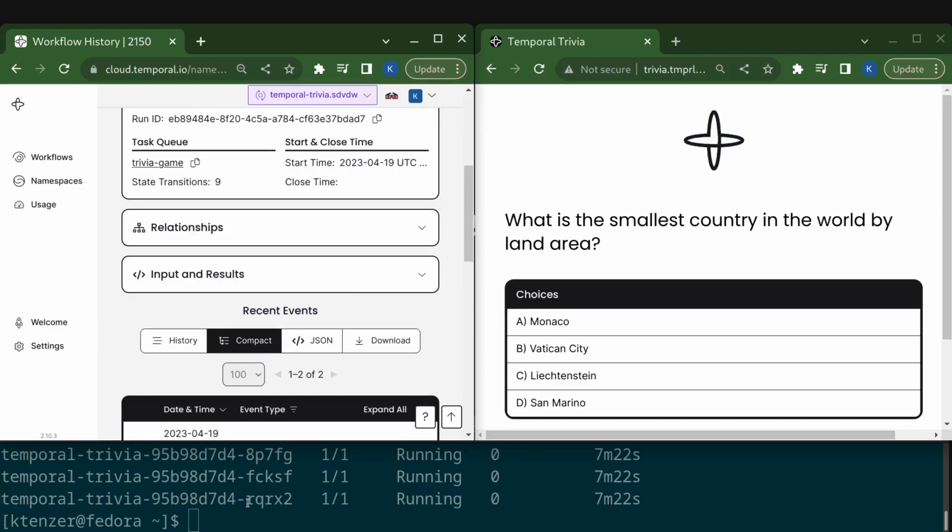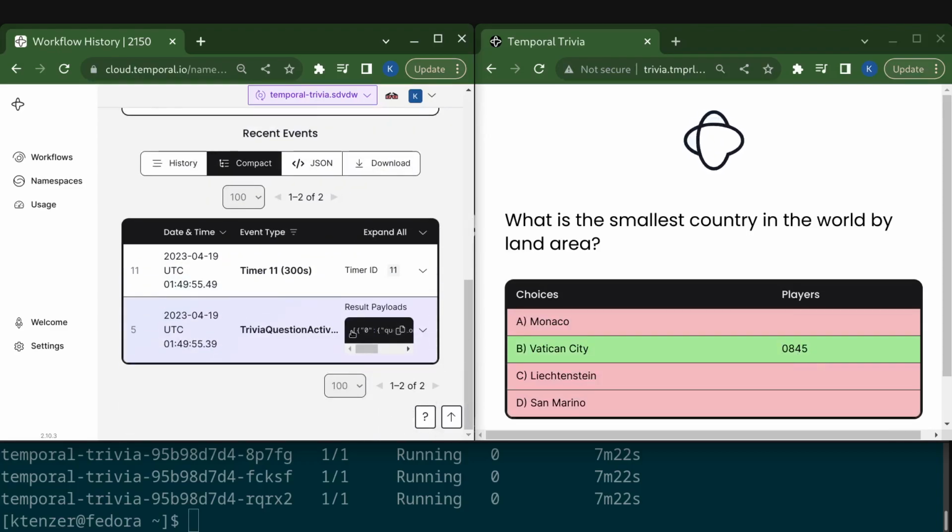And all of that is executing workflow-wise across these pods here running in Kubernetes. All right, so what is the smallest country in the world by land area? That's a tricky one. I would say it's either Liechtenstein or Vatican City. I'm going to go with Vatican City. I believe that's the right answer. Yep, so I got that answer correct. So I get 2 points.